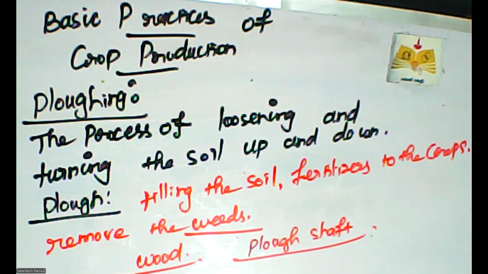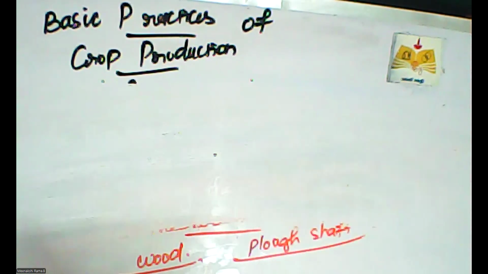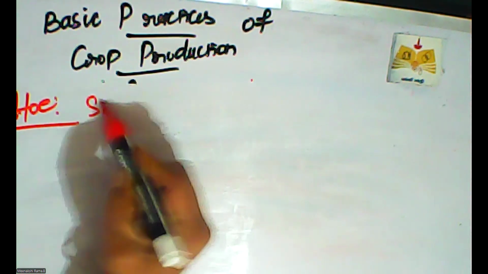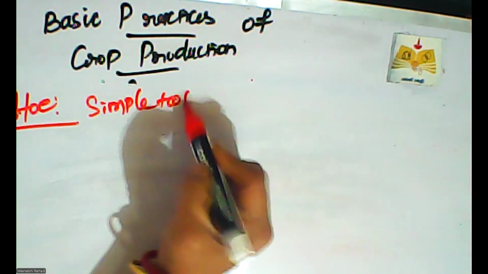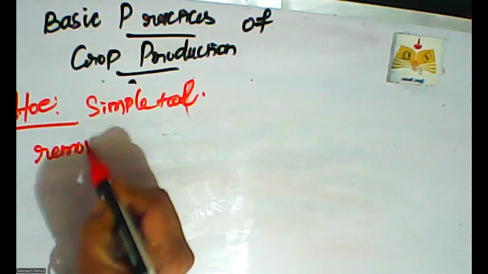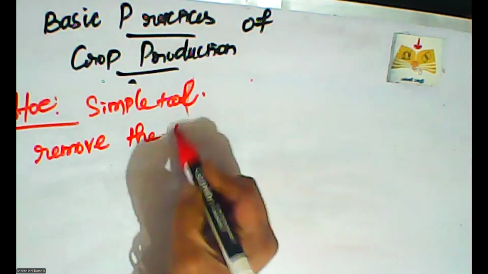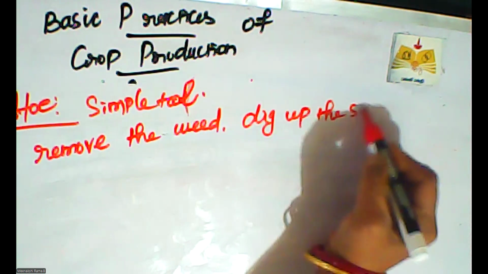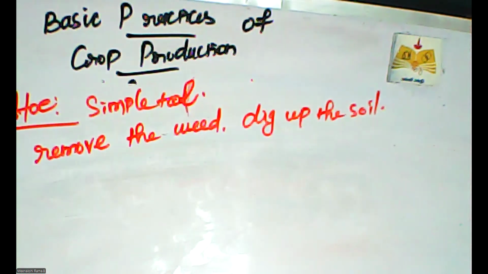When we plough the soil, we can use the hoe. It is a simple tool used to till the land, remove the weeds and dig up the soil in the field.